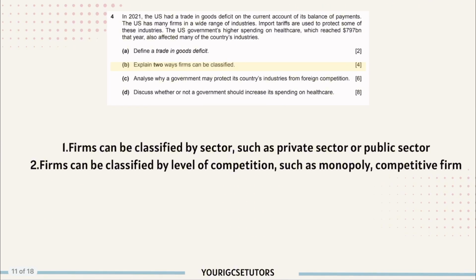4B. Explain 2 ways firms can be classified. First, it can be classified by sector, such as it is private sector or public sector. Second, firms can be classified by level of competition, such as monopoly or competitive firm.